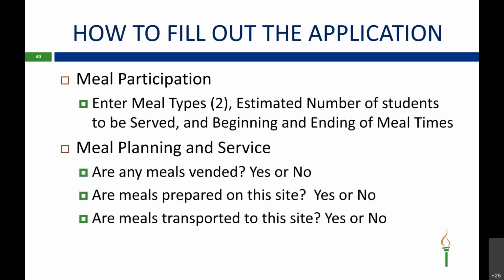The next part of the application goes over meal participation. So you will enter the meal type. You'll check the box, breakfast or lunch, or breakfast and snack. Just remember it must be 2. And then the next thing it's going to have you enter is the estimated number of students you will be serving. So we're not asking for an exact number. We just want an estimate of how many kids are going to be in your SSO program. And then we want the beginning of your meal times and the endings of your meal times. So you will put in there for breakfast, whatever time it starts and then whatever time it ends. And then same for lunch, you'll put whatever time it starts and whatever time it ends. And once again, this does not have to be exact, but somewhere within the range, pretty close.